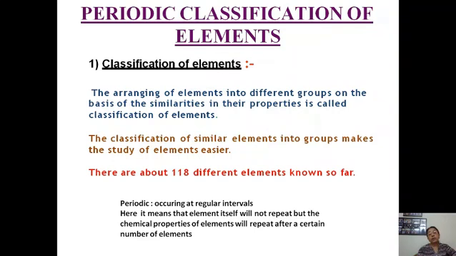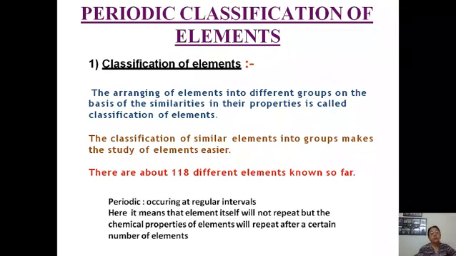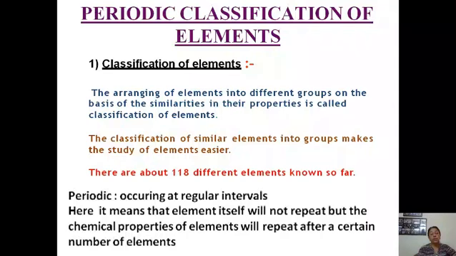See, the word periodic is added in front of the classification. Now, what is the meaning of the word periodic? Periodic means occurring at regular intervals. For example, day and night, the formation of day and night, they are repeated at regular intervals. After every 12 hours you find a new day or a night. In the same way, periodic means occurring at regular intervals.